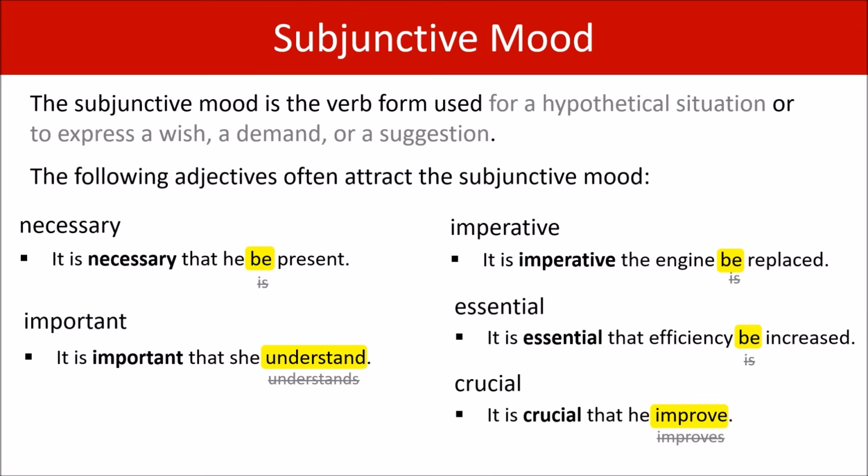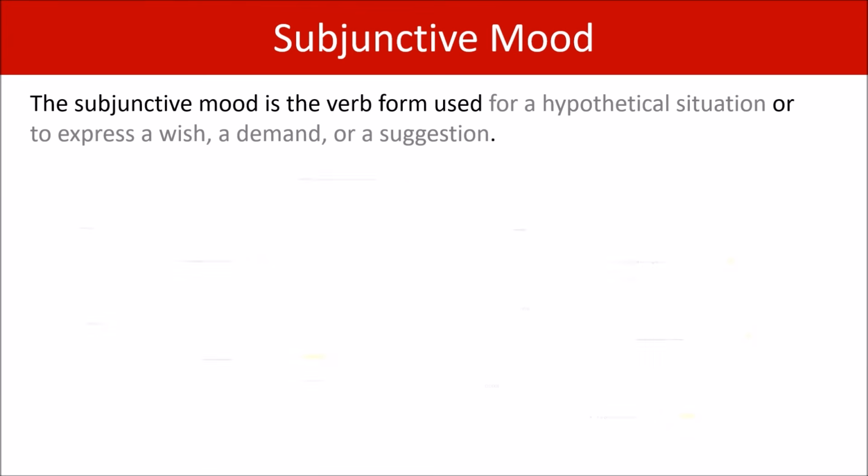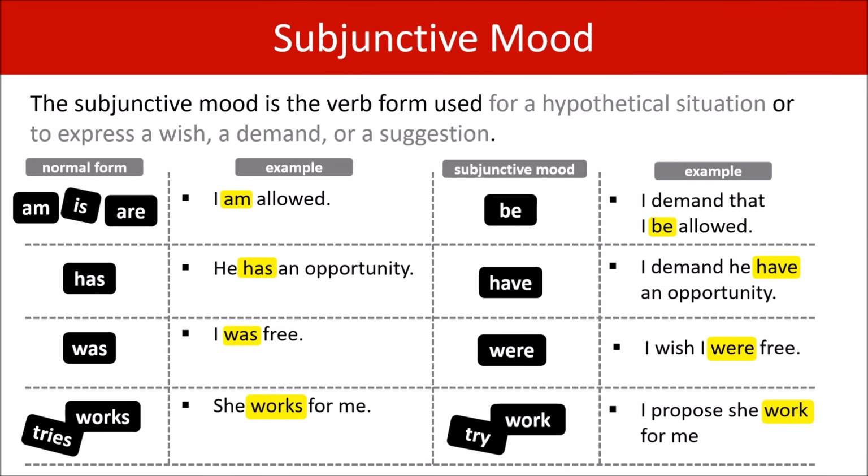Okay, let's clear that. I want to leave you with this slide because it shows the normal form of the verbs and how they change. And at the top we still have the definition. Subjunctive mood, used for a hypothetical situation or to express a wish, a demand, or a suggestion. That's all. Thanks for watching.